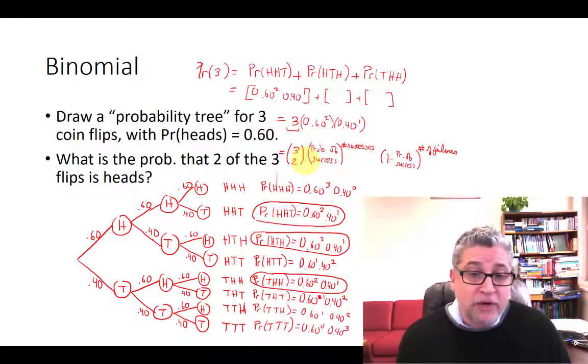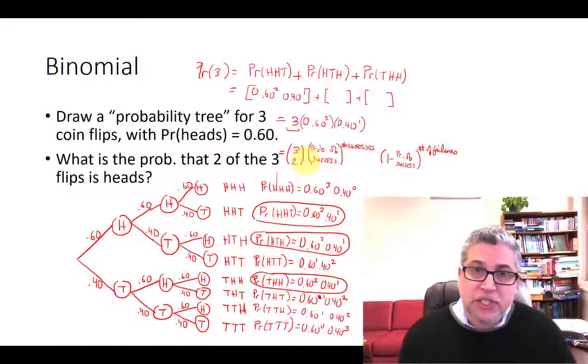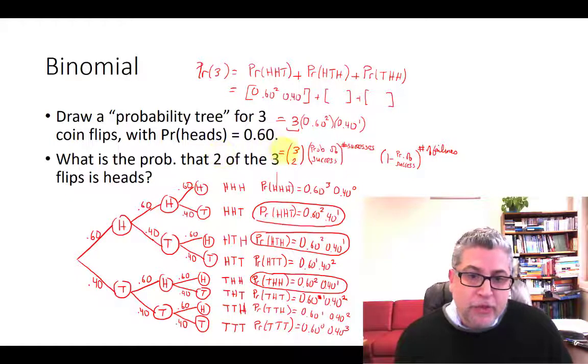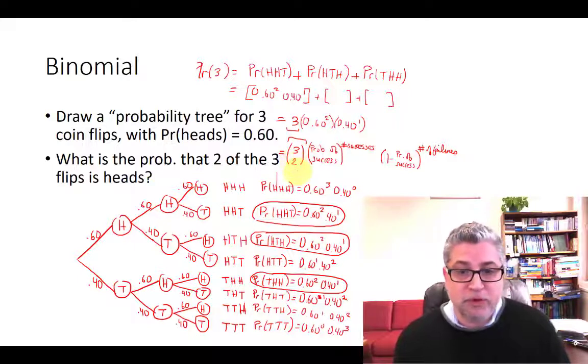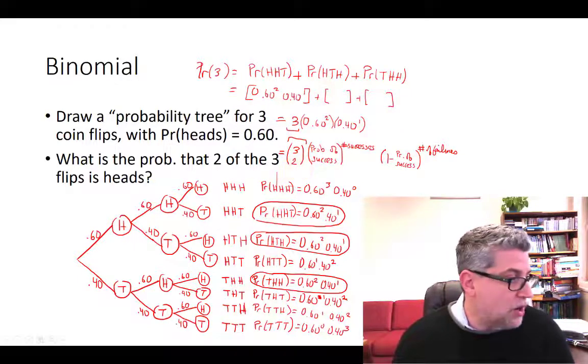If you need a reminder on how to do combinatorial problems, just click on that link for a refresher. Now 3 choose 2 we know is 3 factorial divided by 2 factorial times 1 factorial. That just simplifies to 3. So that's what that is. It is the number of trials choose the number of successes.